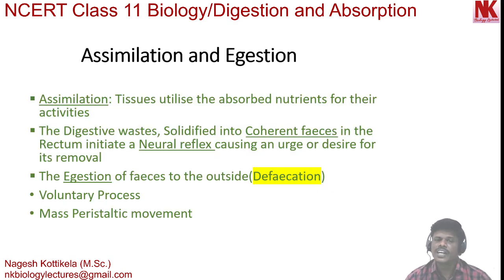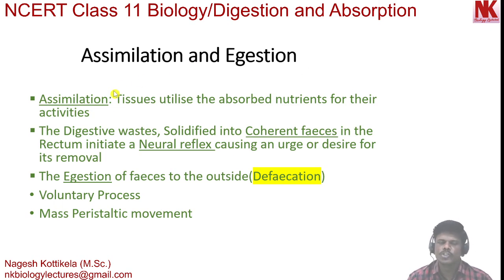Now, moving to the next, after absorption, the next step in holozoic nutrition is assimilation. Here, holozoic nutrition is animal-like nutrition. The different steps are ingestion, digestion, absorption, assimilation, egestion. Till now we discussed absorption. Now let's discuss assimilation.